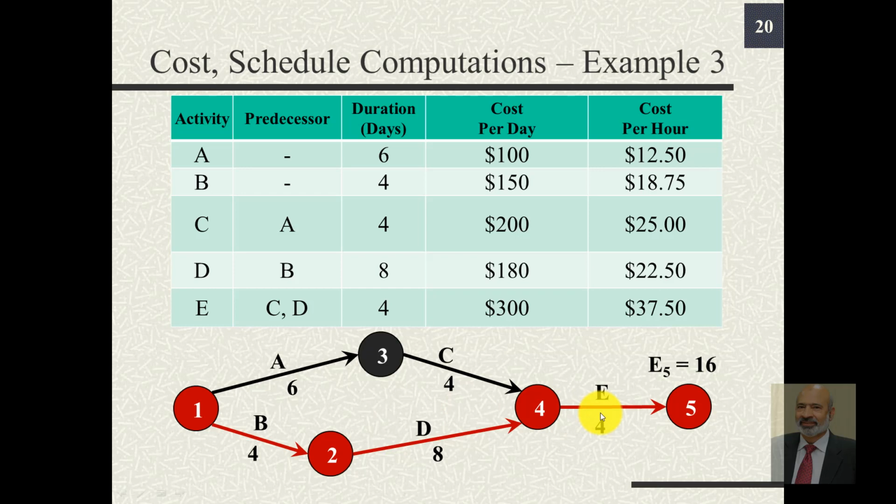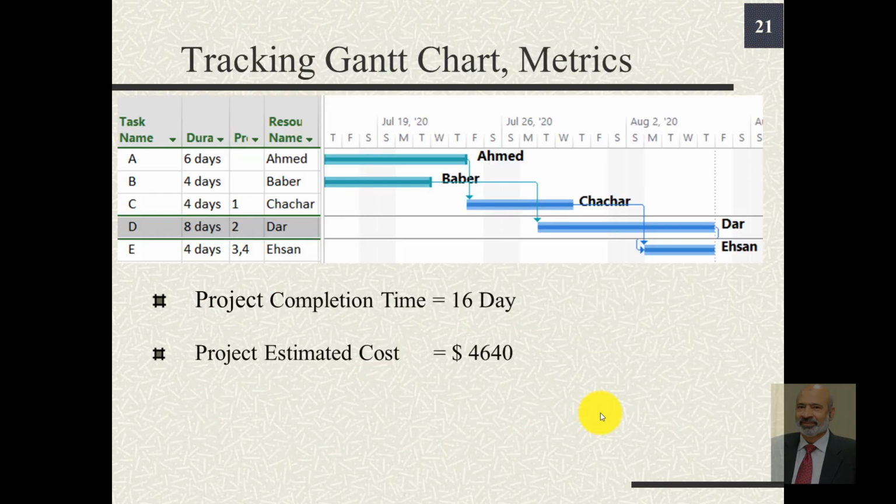Since we have already learned how to use Microsoft Project to compute the time duration and the associated costs, if we look at the completion of this project using Microsoft Project, then the tracking Gantt chart can be seen to be like this, where 5 different individuals were supposed to be tasked to perform these activities.